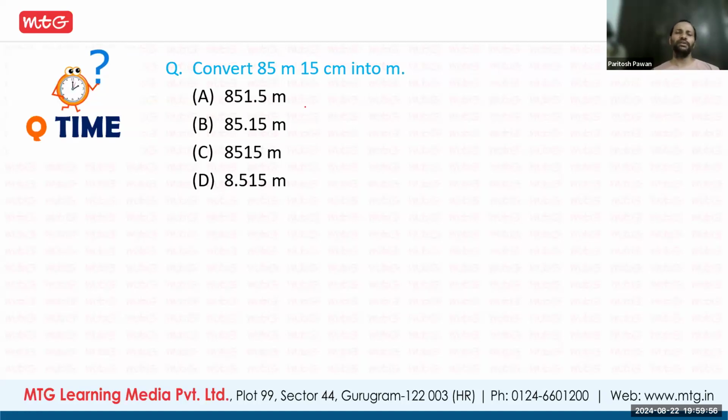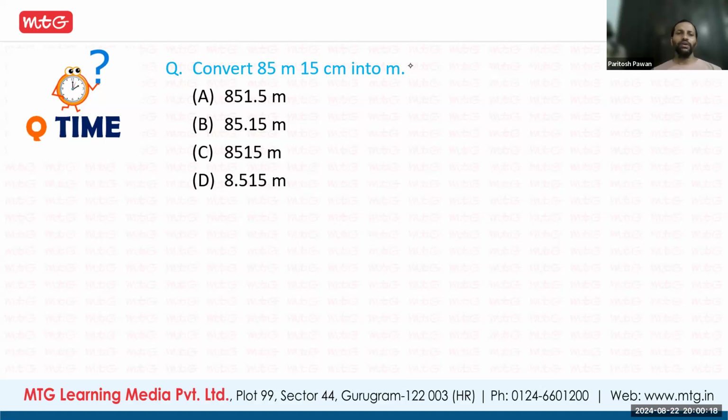Convert 85 meter and 15 centimeter into meter. Manvik says it's B. Aryan is B. Ayan is B. Virat, Dhruv, Devina, Gravit, Harsh, Adrija, Naisha, Avni. Okay, so everyone is answering B.